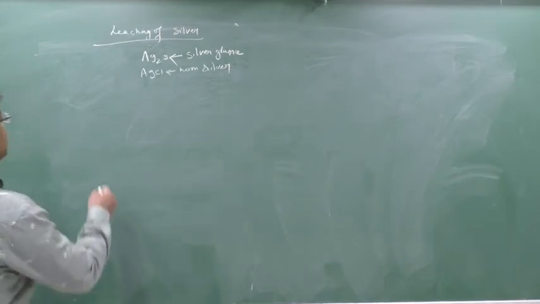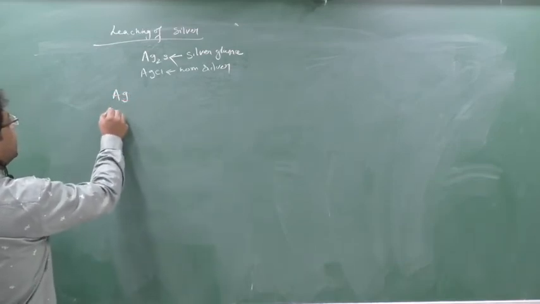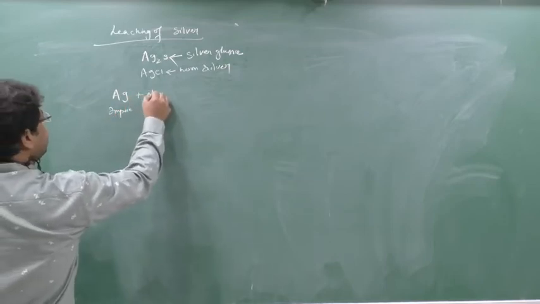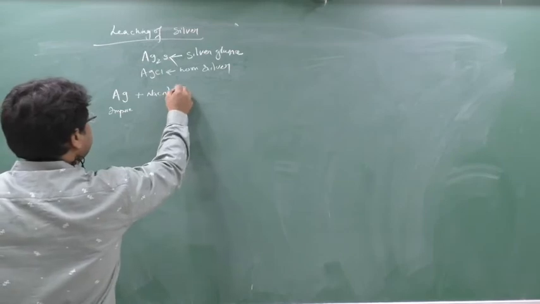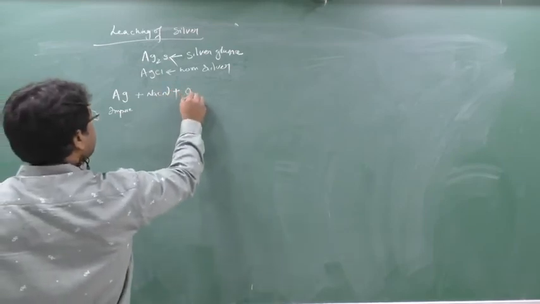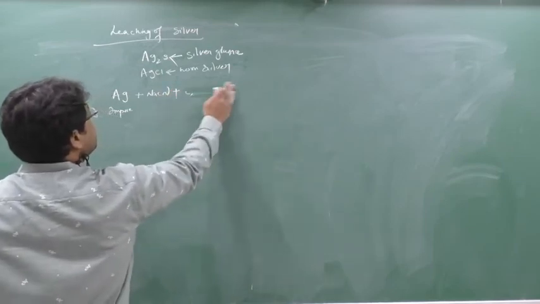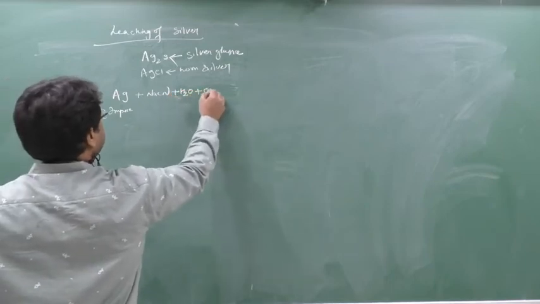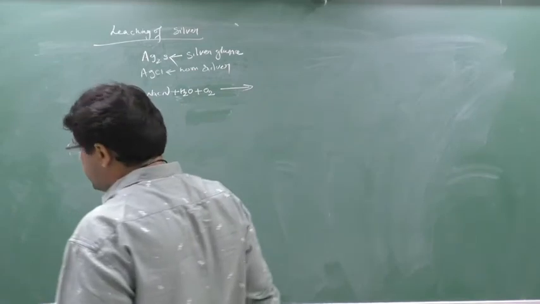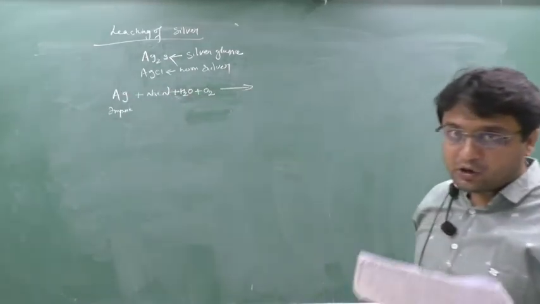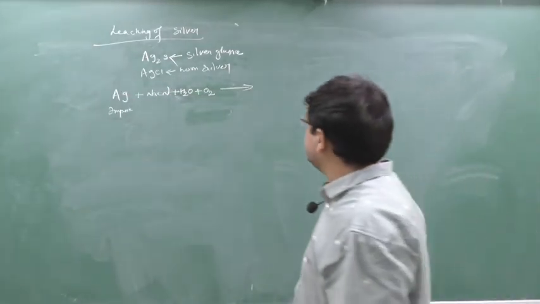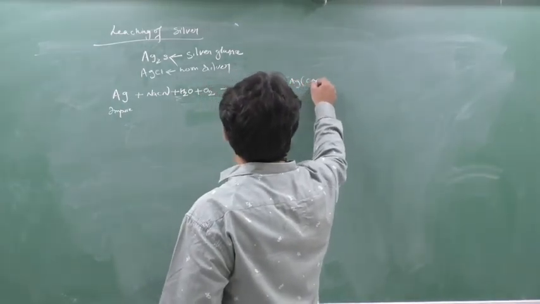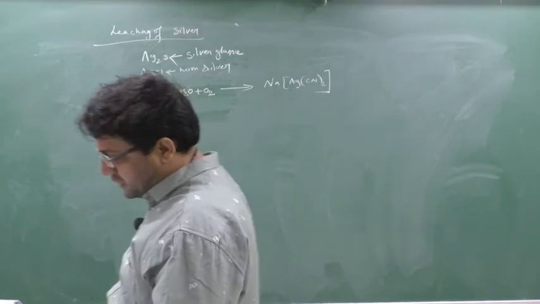See the leaching process of silver. Now see, this is silver, Ag. Now this is impure. So this is reacted with NaCN, sodium cyanide, the leaching agent, and here air is blown into it. This NaCN is an aqueous solution, and silver is leached in the presence of air. So here the complex of silver is formed, and that complex is NaAg(CN)2. So this complex is formed.